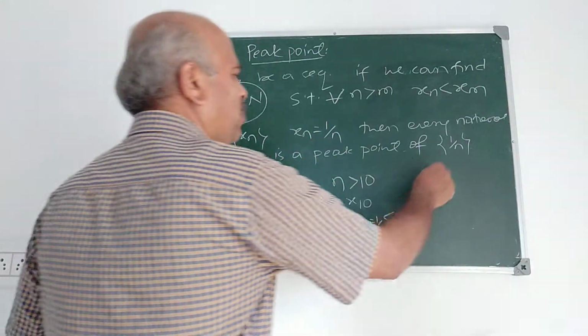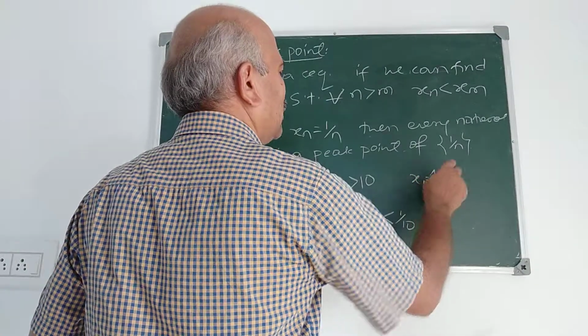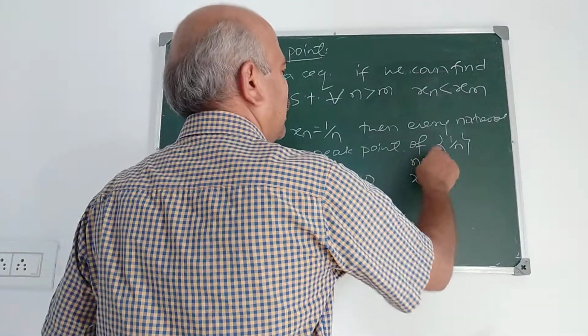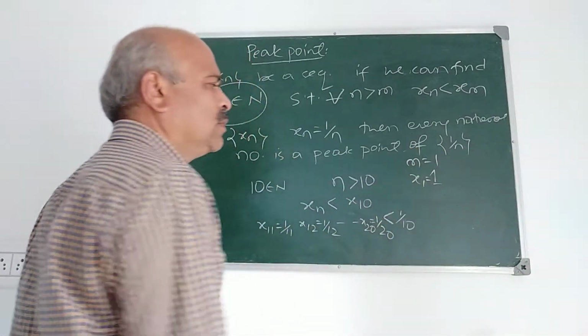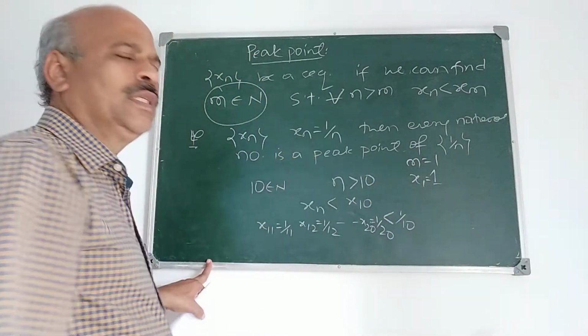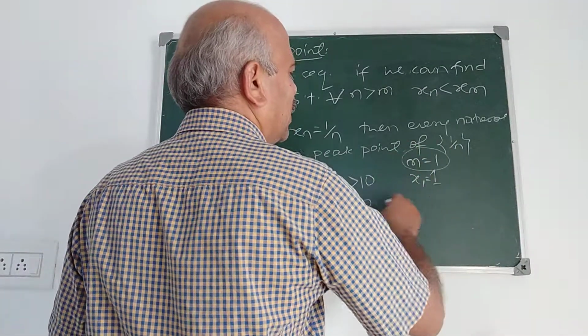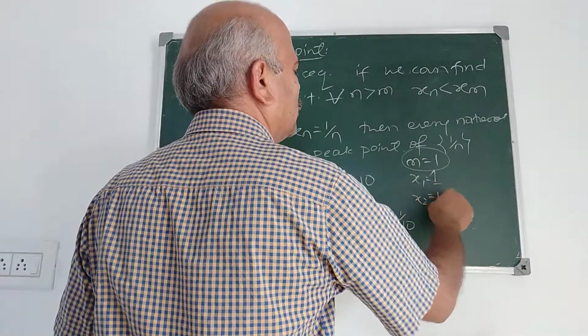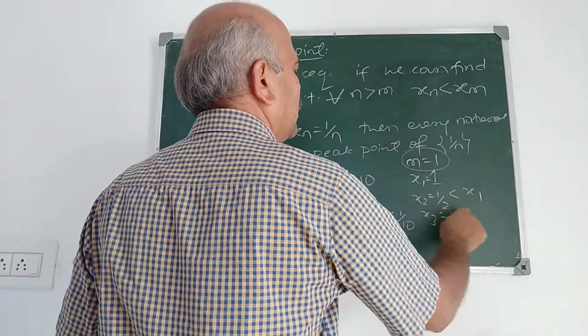Similarly, 1 is a peak point of this sequence. Because what is x1? x1 is 1. Let us take m equal to 1. Take x2. What is x2? Half. Less than x1. Take x3. 1 by 3.